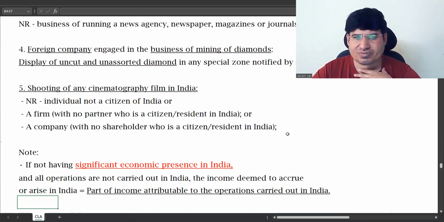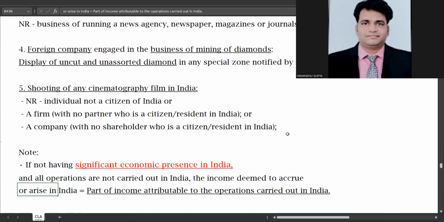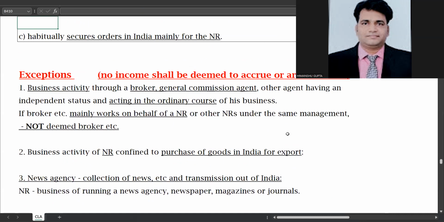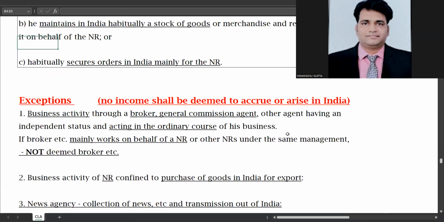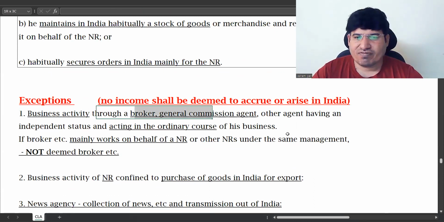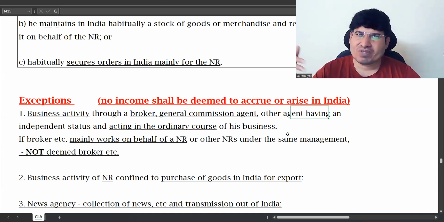Sir, regarding the first point, broker, what kind of broking services can be provided without any taxable income? Yes, there are 2 kinds of brokers. If you are using a general service of a broker, then there is no tax, as he is not working for you in a concerted manner regularly.